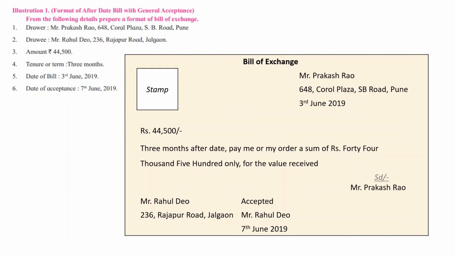If you know exactly where to write which particular thing, then it is good. You must know what the top right corner stands for. Top right corner stands for a drawer. So look into your problem, find out the details of drawer and write them on the top right corner. Bottom left corner will be drawee. So write down under that particular corner. Draft the sentence properly. Write the amount properly. Once that is done, the work is over. Simple.